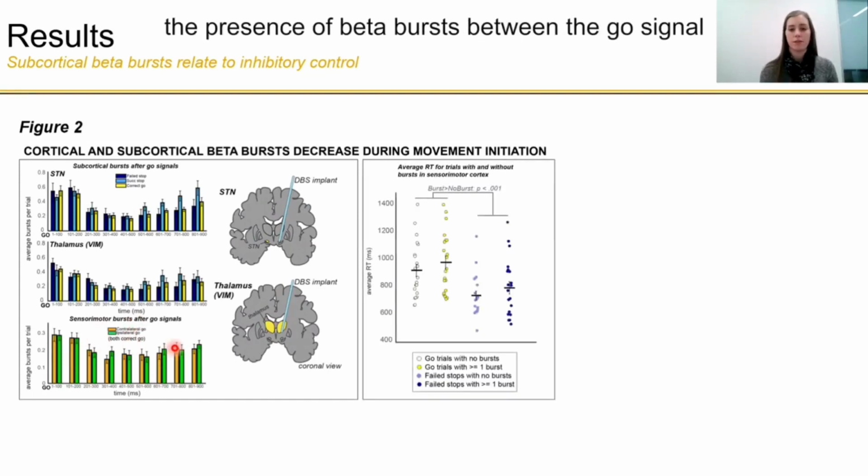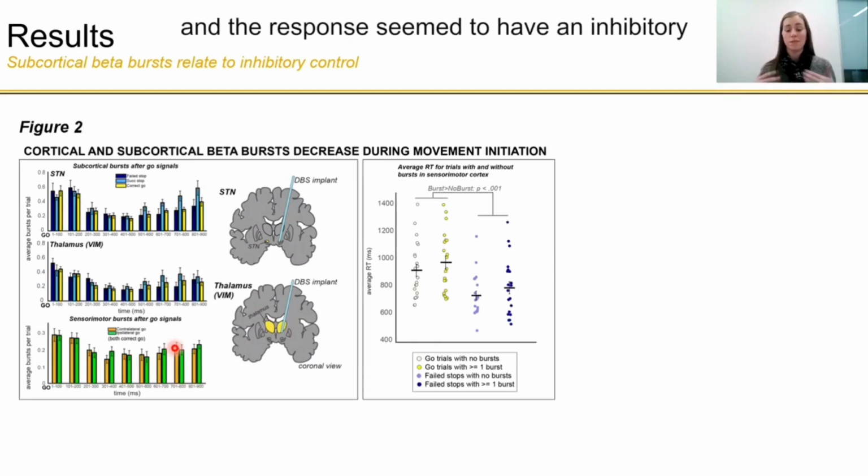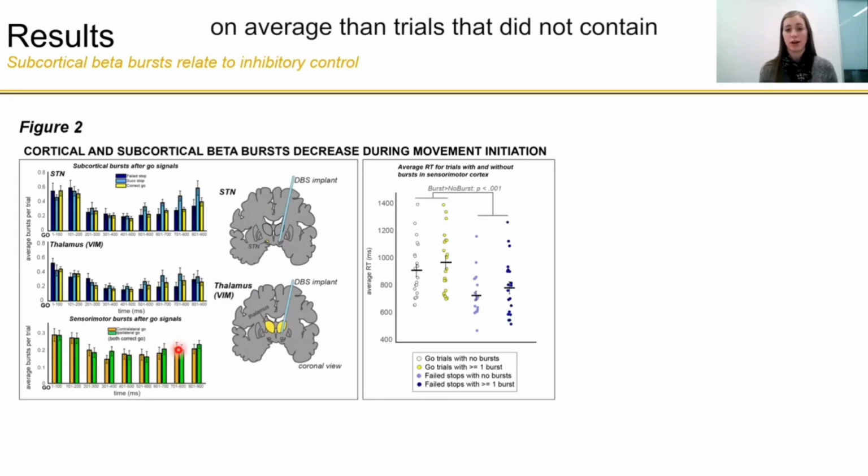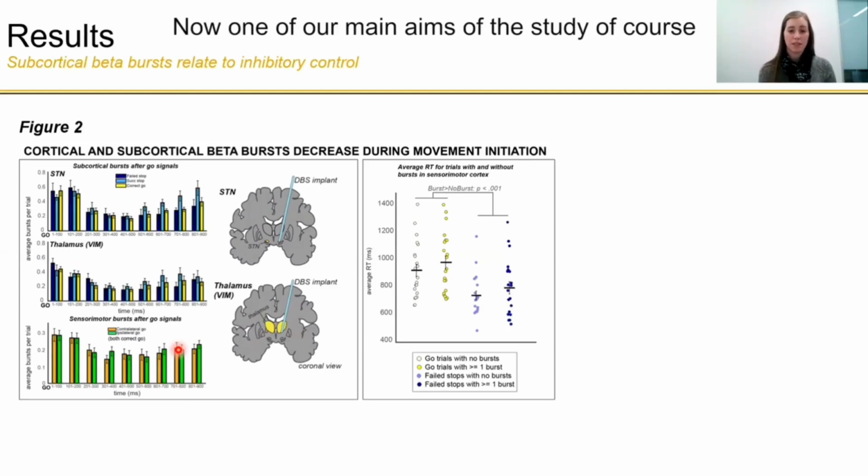We also found that the presence of beta bursts between the go signal and the response seemed to have an inhibitory effect on motor output, so that trials that contained beta bursts had slower reaction times on average than trials that did not contain a beta burst. And this is in line with previous findings that tell us that beta bursts might index inhibitory states in sensorimotor cortex.